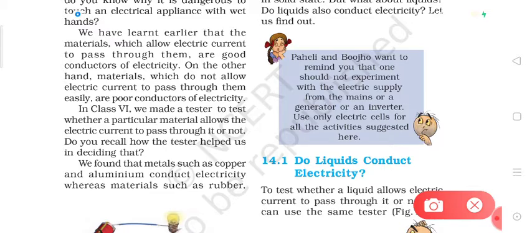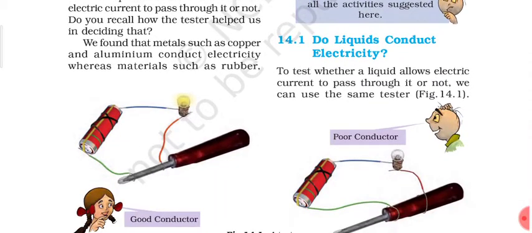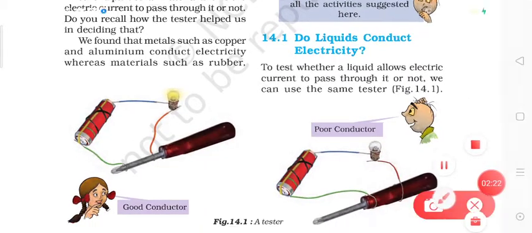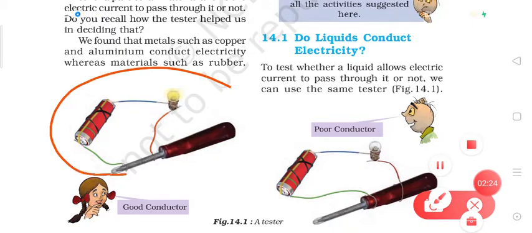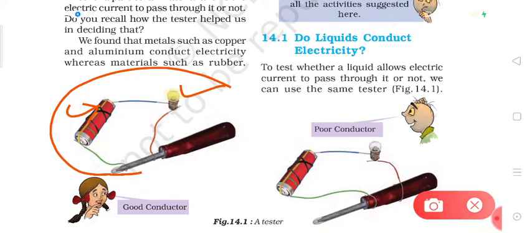Dear students, in class 6th, we had made a tester like this, in which we used one bulb and one battery or cell like this. We made a circuit like this, right? And we tested the materials for their conductivity of electric current.